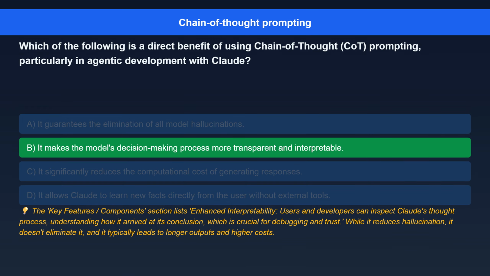The correct answer is, quote, it makes the model's decision-making process more transparent and interpretable. Here's the explanation. The Key Features Components section lists enhanced interpretability. Users and developers can inspect Claude's thought process, understanding how it arrived at its conclusion, which is crucial for debugging and trust. While it reduces hallucination, it doesn't eliminate it, and it typically leads to longer outputs and higher costs.